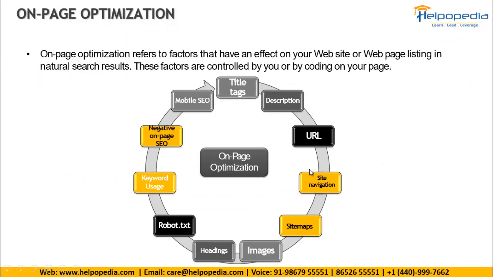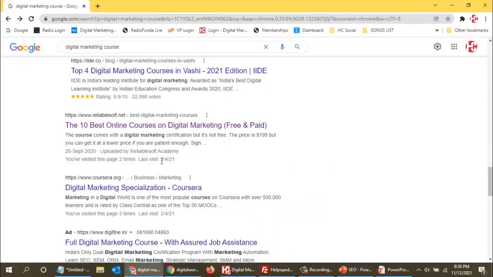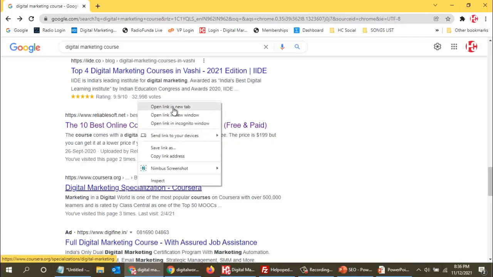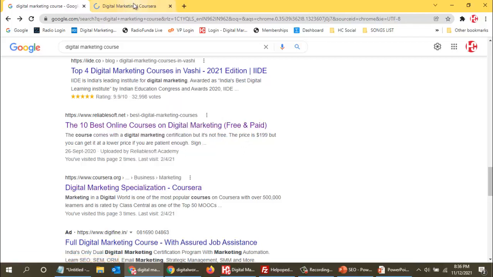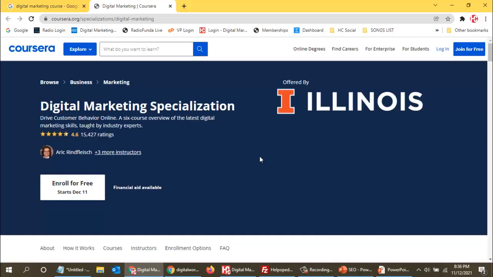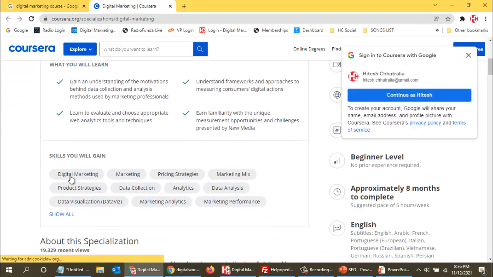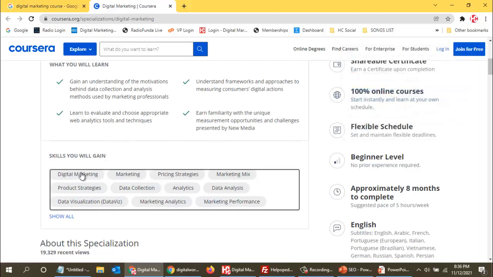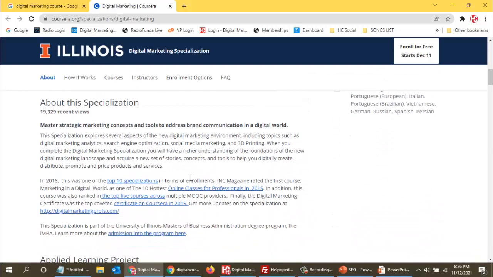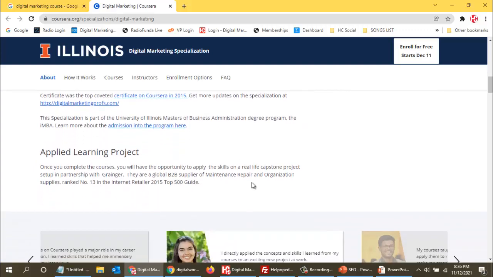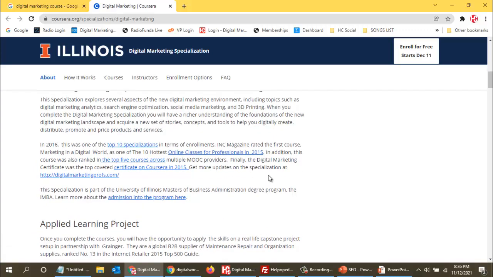Then site navigation. Site navigation is the links in your website which should contain digital marketing, that is your primary keyword. This is the page over here, and you might find various links. You can see this is the keyword, and this is a link. If I click on this, I can go to some place. Over here also you can see digital marketing is a link. Navigation means the menu which will take you from one page to another. So in the links also you need to have your keywords.